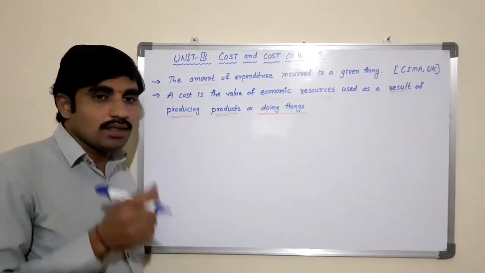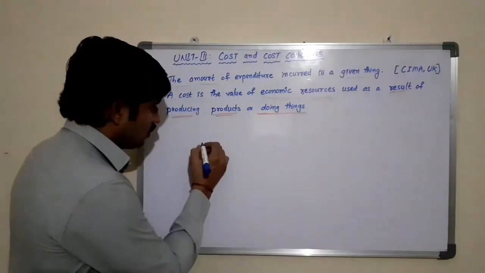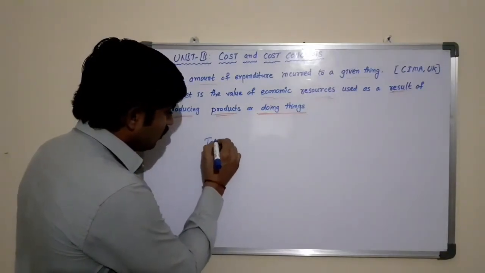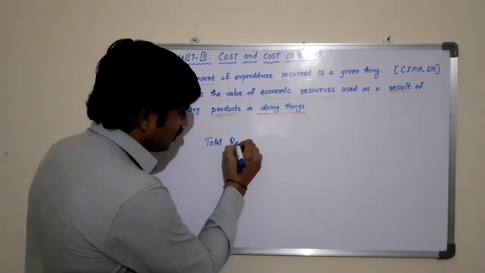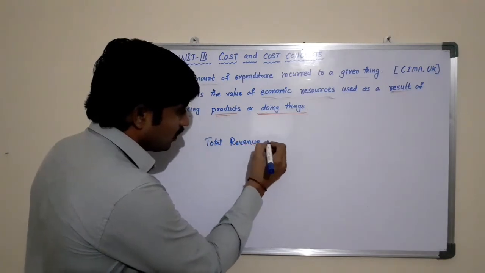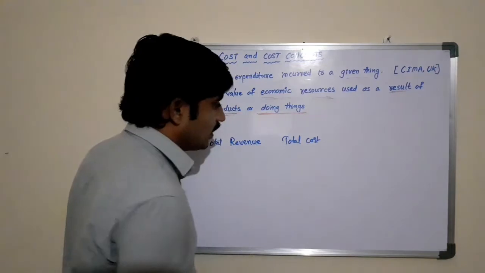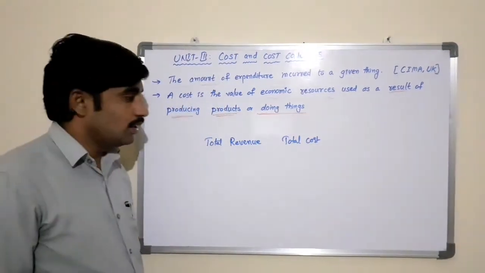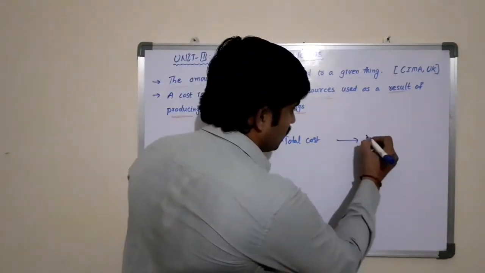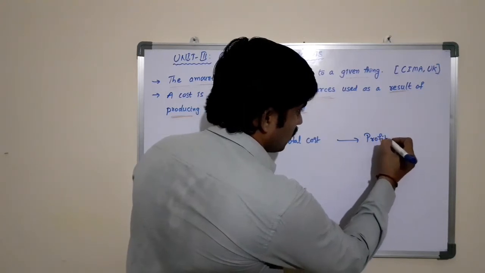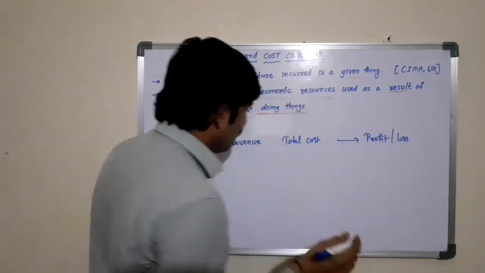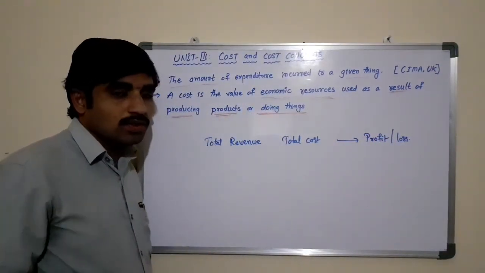They should study the total revenue and the total cost in order to know whether there is a profit or loss during the period.